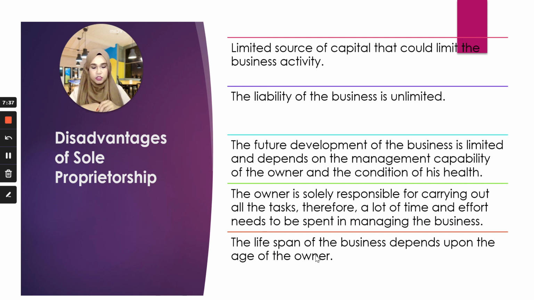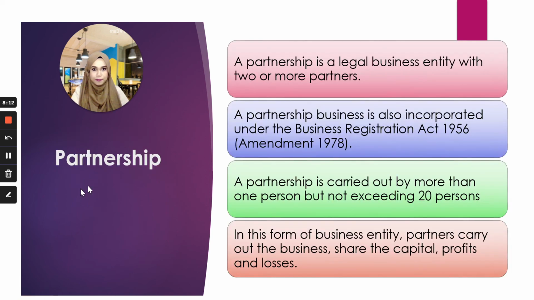Okay, so in this particular sole proprietorship, the disadvantage is that if you die, for example, then the business will automatically be dissolved. Except if, let's say, you have a son or daughter that would like to continue your business, they need to re-register the business under a different name. Can't be the same name. Okay, but it can be the same shop. It's just that if you die, then the one that continues doing the business for you will have to re-register the business.